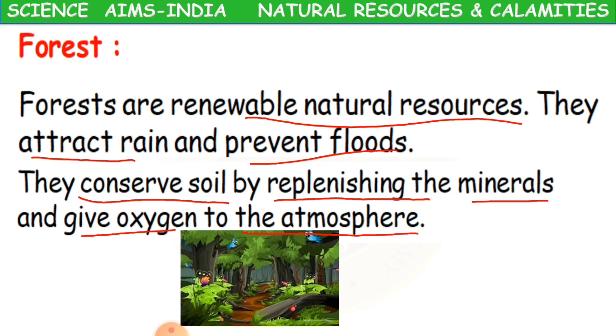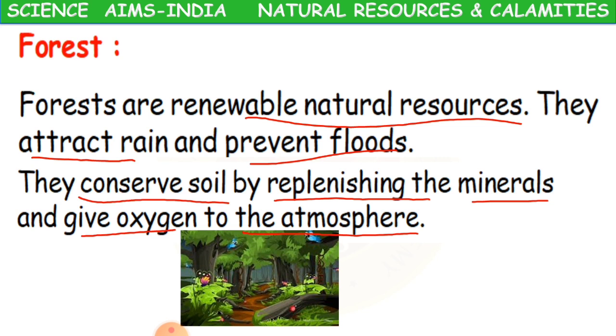The water flow can be stopped. The forest land is going to absorb the rainwater, so that there won't be much water flowing on the land. Clear children? And apart from that, they conserve soil.